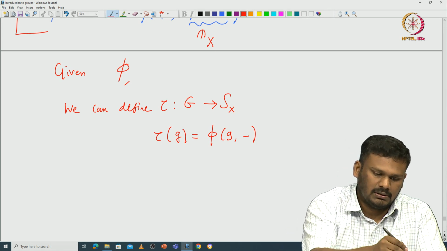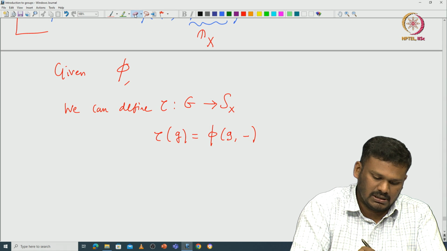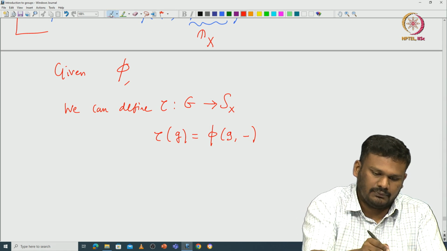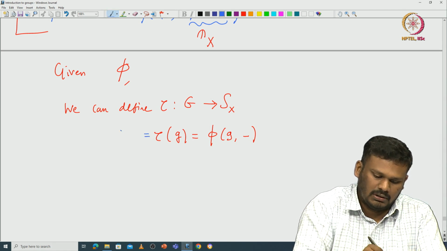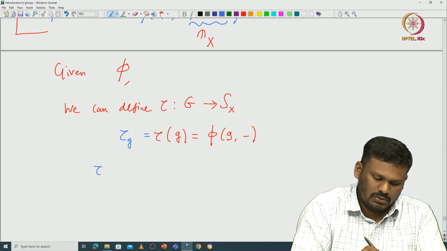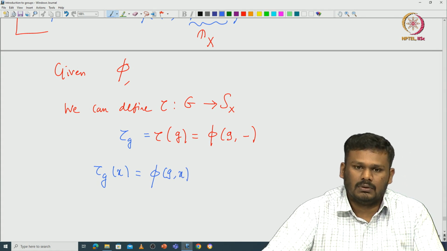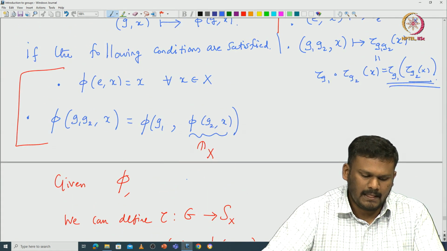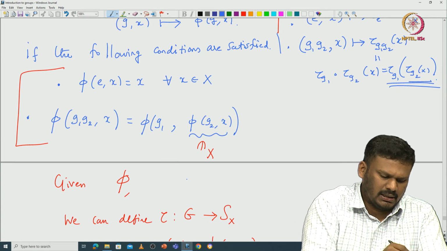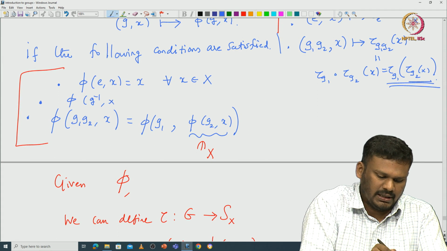That means this is our tau g, so tau g of x you define to be pi of g comma x. You can also add another condition like pi of g inverse comma x.